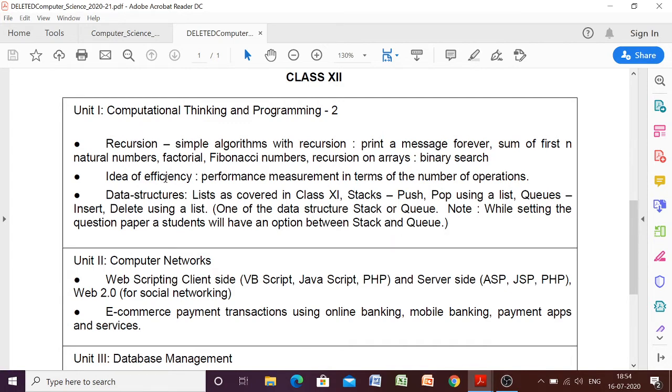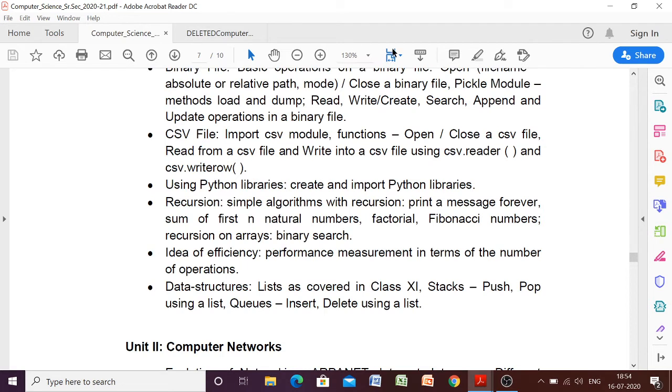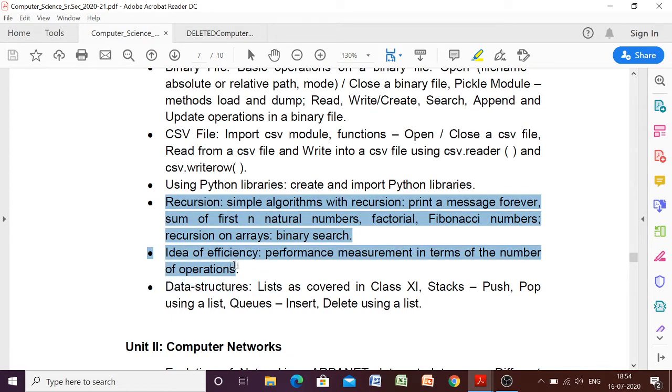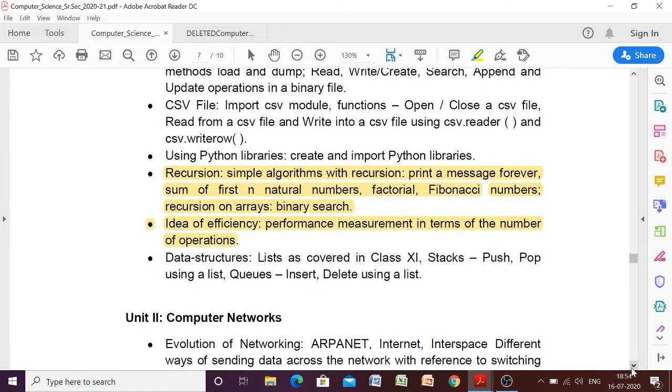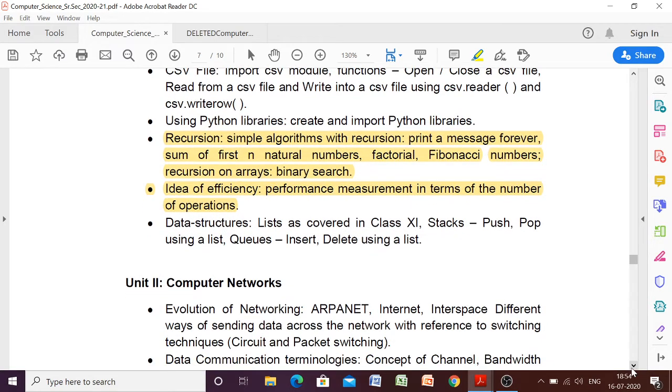So these two have been deleted. If we see here, these two have been deleted. Recursion is completely deleted, idea of efficiency has been completely deleted. Data structure is there, but either stack or queue will be there. You will have a question from both, but in the form of an option. Now you have to choose which one you want to learn. Whichever you find easier for yourself, you can go for that one.